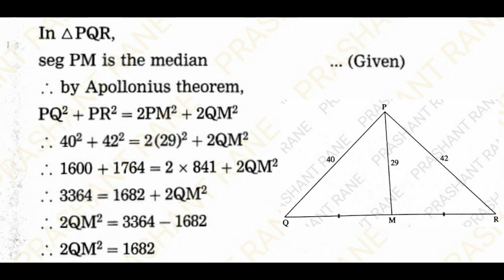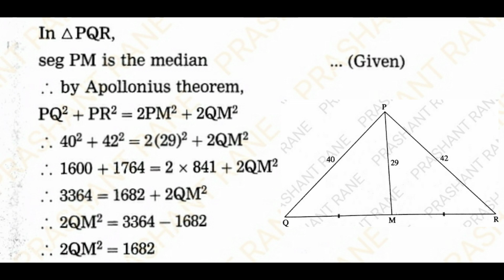Substituting the values, 40 square plus 42 square is equal to 2 into 29 square plus 2QM square. 40 square is 1600, 42 square is 1764, is equal to 2 into 29 square, 841, plus 2QM square. 3364 is equal to 1682 plus 2QM square.